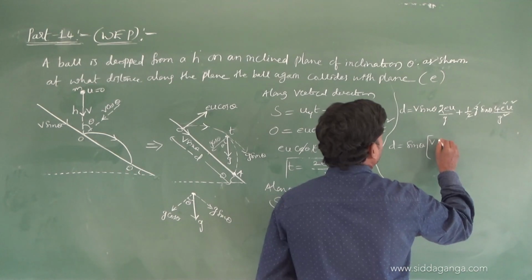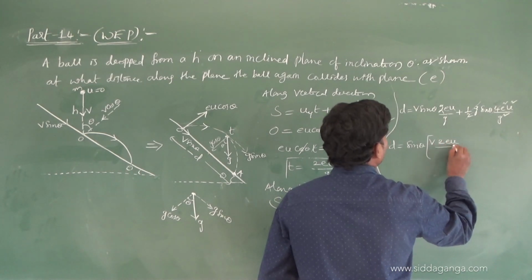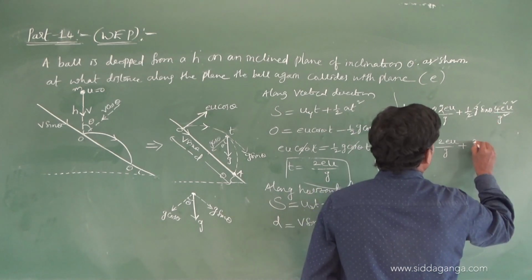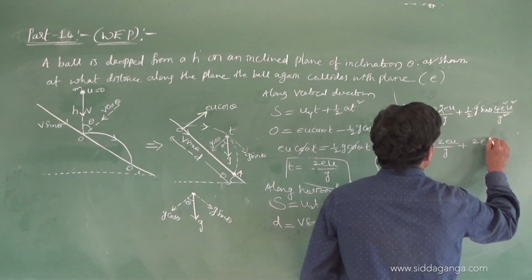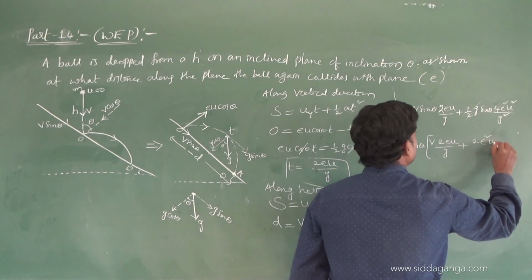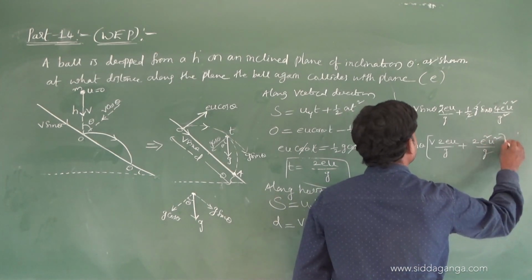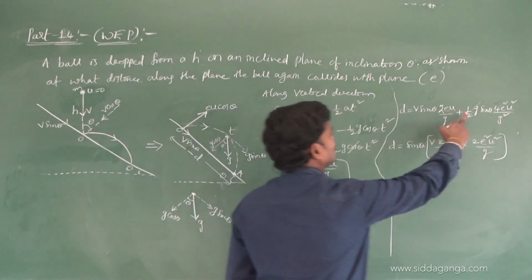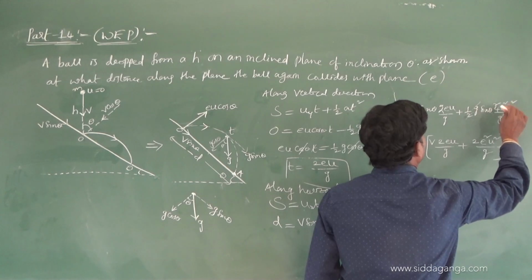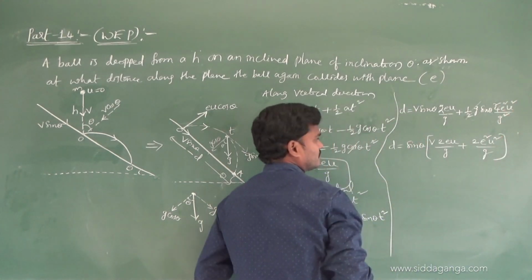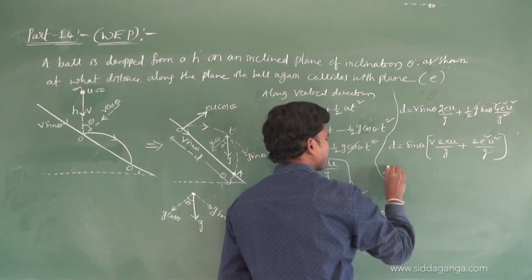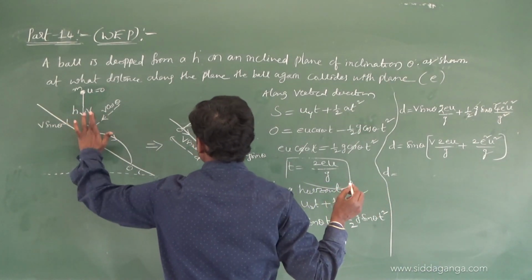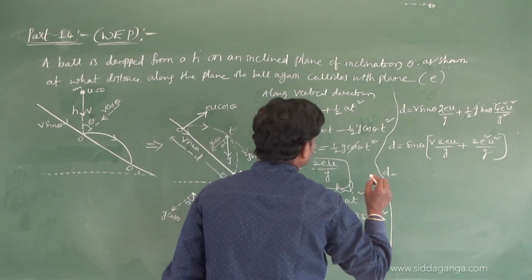V, 2 e u by g plus sin theta taken common, 2 e square u square by g. Just verify it. 2 e square, here two 2s are there, so 2 e square u square is there. This v, if the body falls with a speed v from a height h, what is this v? V is equal to, shall I write root 2 gh?